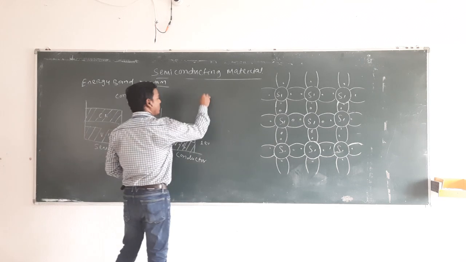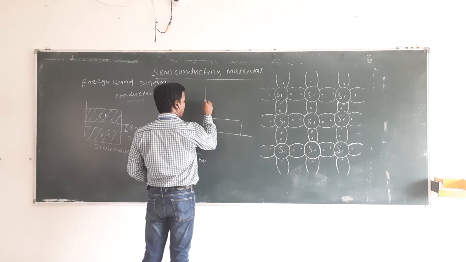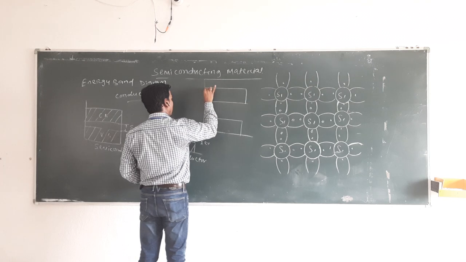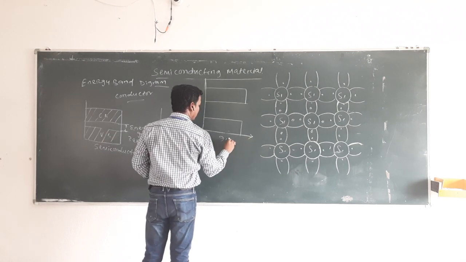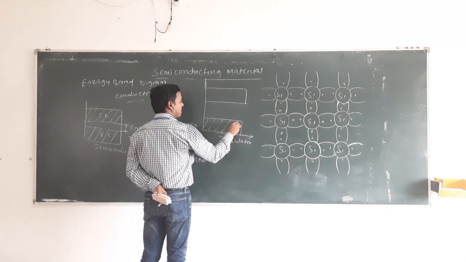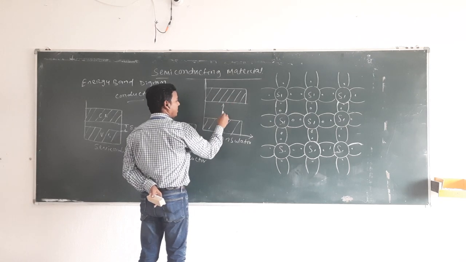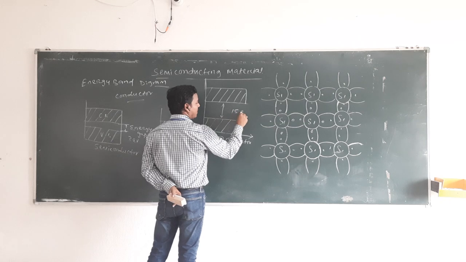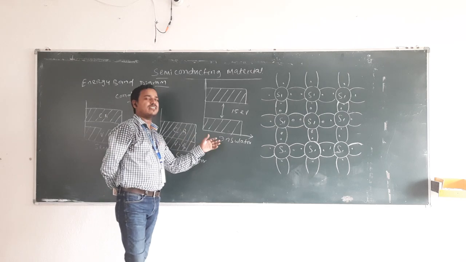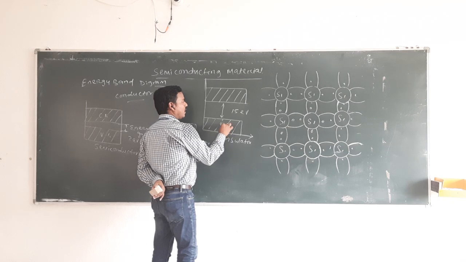In the case of an insulator, there is a much larger gap between the valence band and the conduction band, and the energy gap is about 15 electron volt. So in the case of an insulator, there is no possibility, or minimal possibility, to move the electron from the valence band to the conduction band.